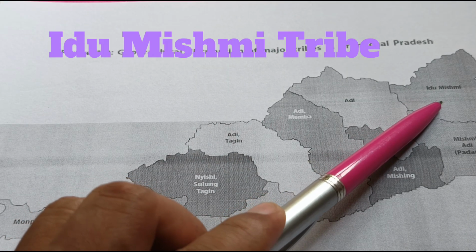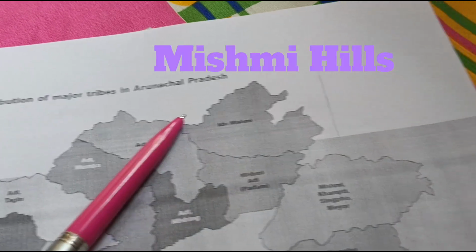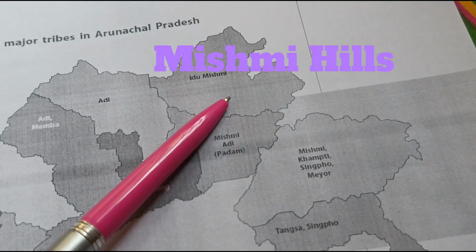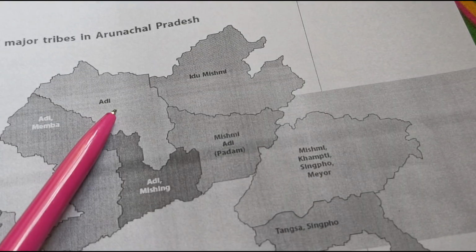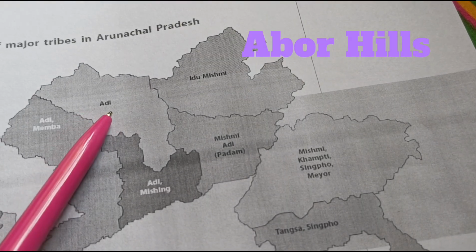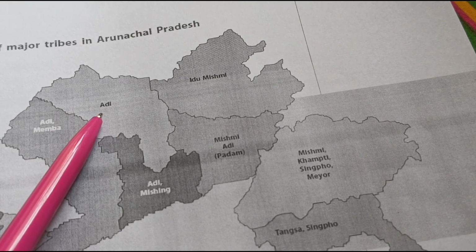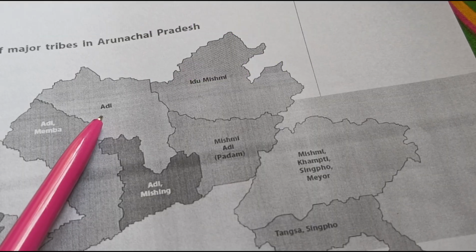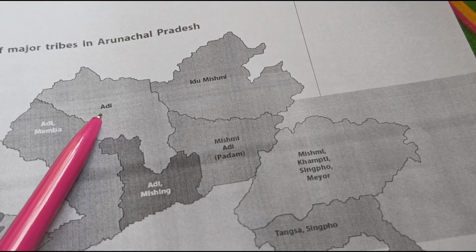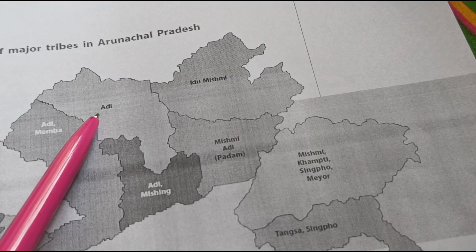It will be very interesting to know that there is a hill known as Mishmi Hill, and that's why the people are also known as Mishmi. Similarly, there is also a hill known as Abor Hills, and the Adi people live in the Abor Hills. Adi and Abor refer to the same tribes, but Abor is a name given by outsiders. So the indigenous people of Abor Hills feel better if you call them Adi, not Abor.